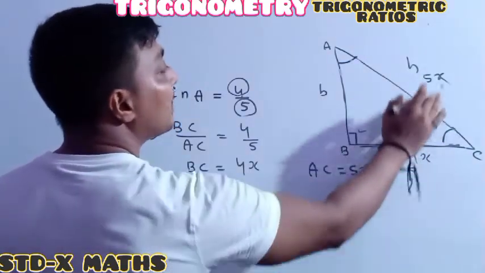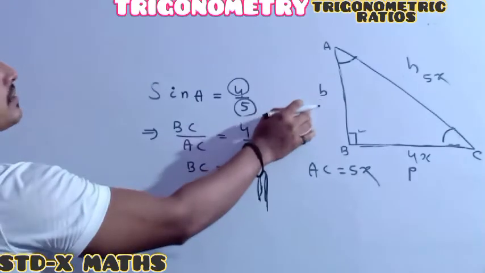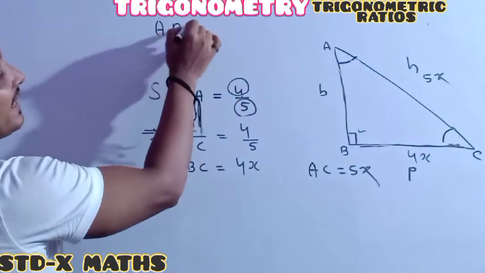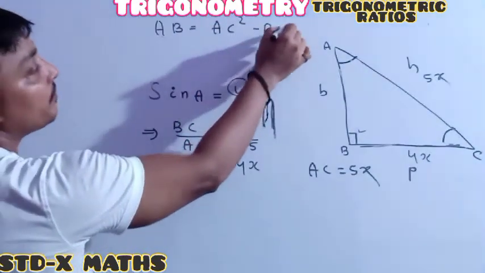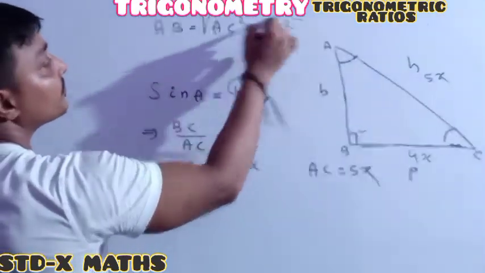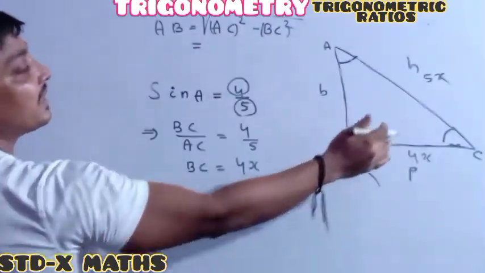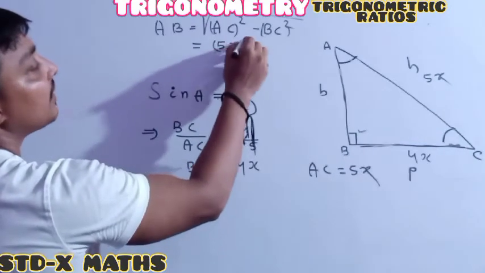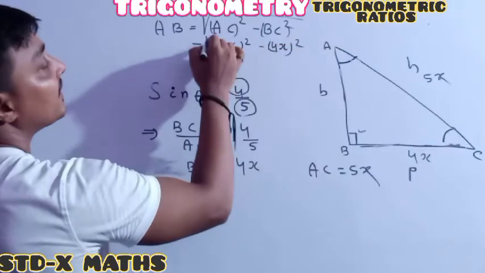So this one is given, this one is given. So by using the Pythagoras theorem, one can write AB is equal to the root of AC square minus BC square. AC square means (5x) square and BC square means (4x) square, their root.